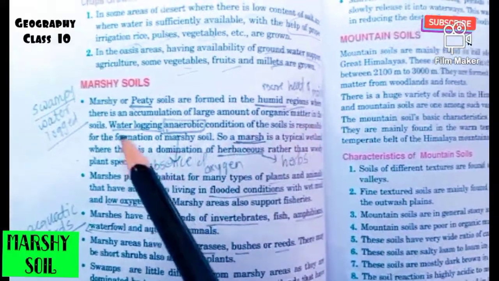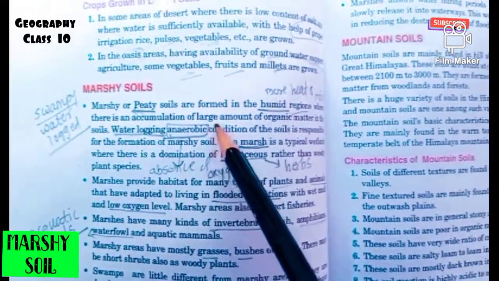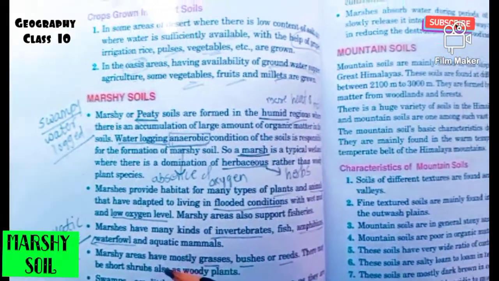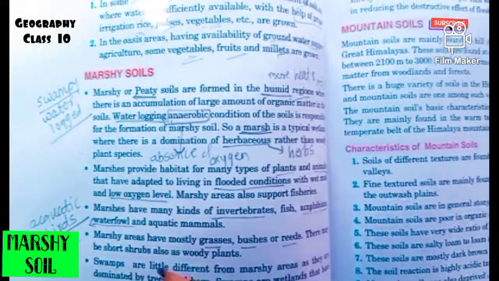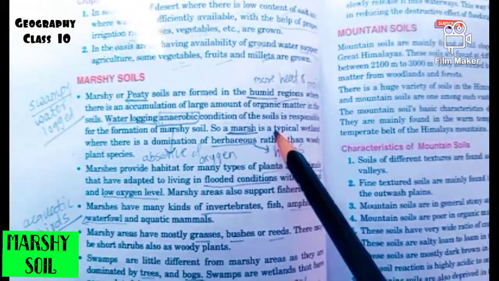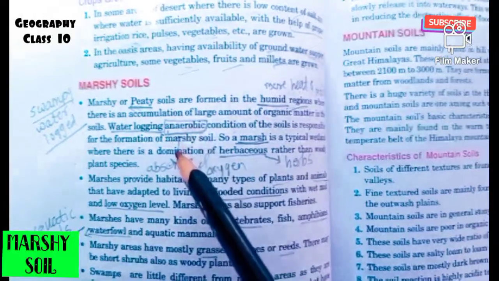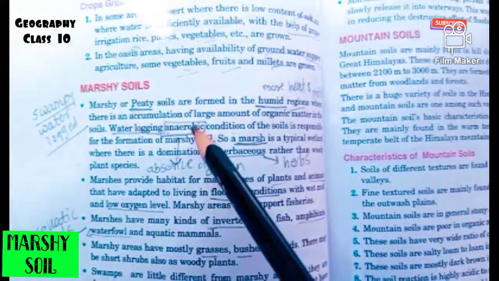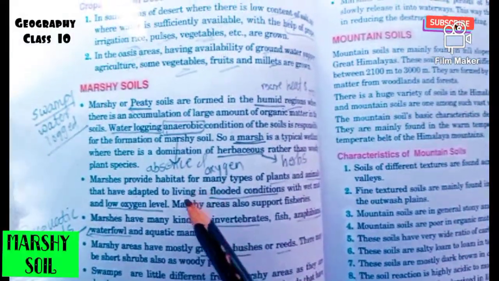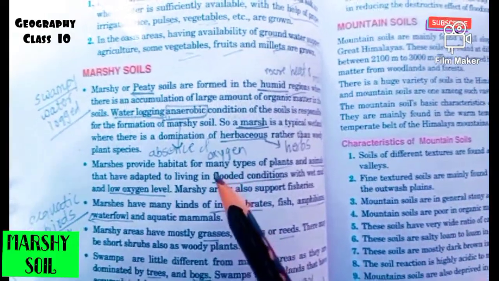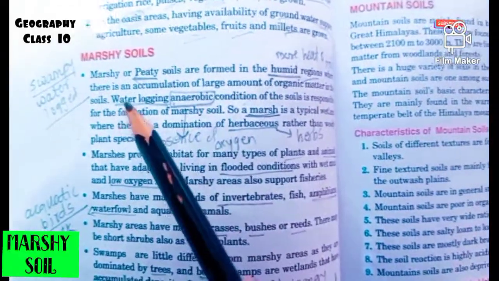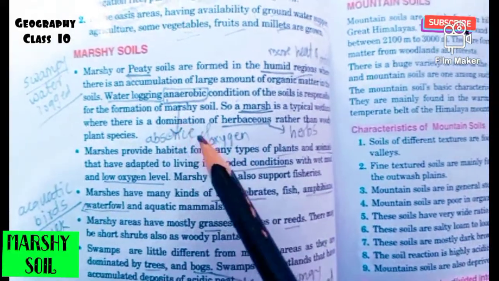Now in the marshy soil, we can have a large accumulation of organic matter. So lots of organic matter is accumulated and gathered together. Due to the waterlogging, there are anaerobic conditions in the soil, which are responsible for forming the marshy soil. Due to waterlogging, there is an absence of oxygen, and in those conditions, the plants or small herbs that can grow without proper oxygen are found in this area. So mainly, waterlogging causes anaerobic conditions to form the marshy soil.